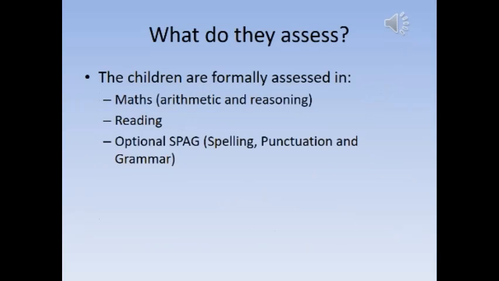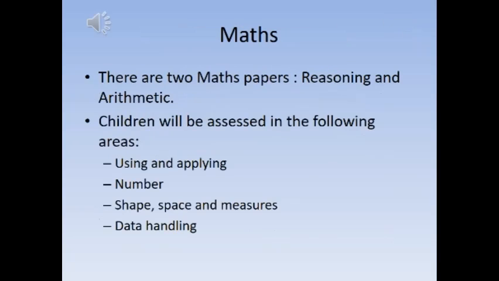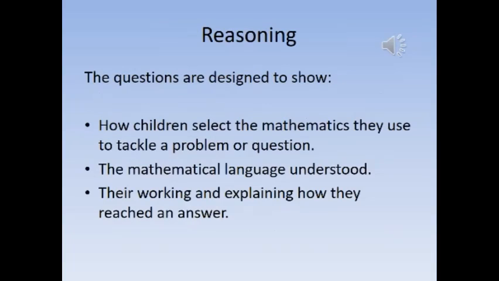The formal assessments are the arithmetic and reasoning papers, 2 reading papers, and the optional spelling, punctuation and grammar papers. There are 2 maths papers, reasoning and arithmetic. The children will be assessed across the whole curriculum in both of these papers. The reasoning paper is designed to show how children select the mathematics they use to tackle a problem or question, that the mathematical language is correctly understood, and that they're working and explaining how they reach the answer.